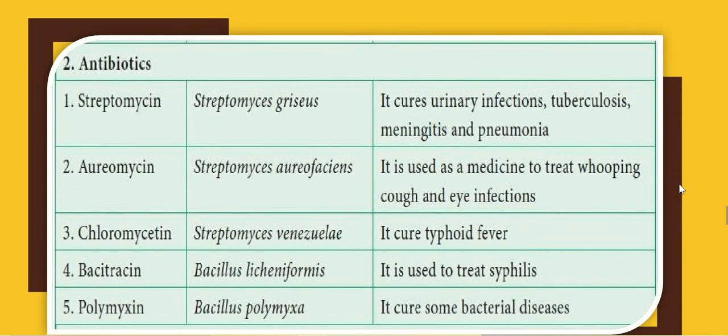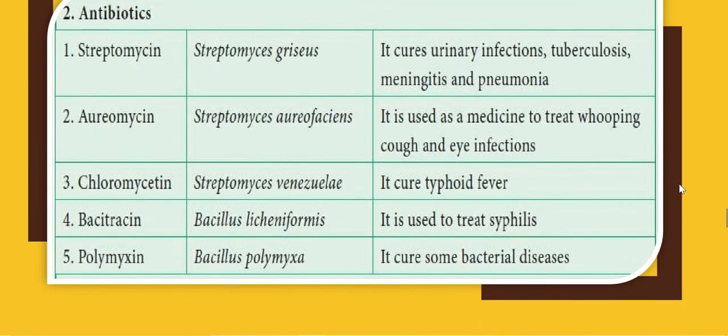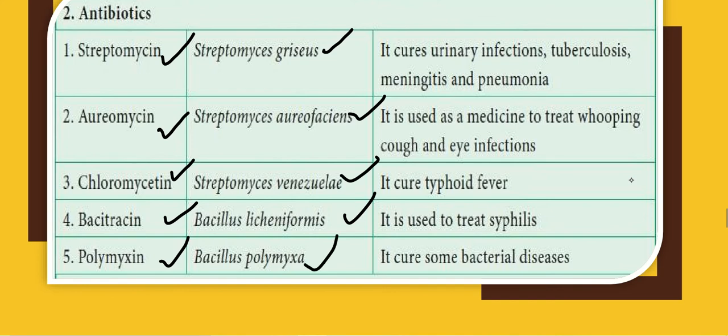Coming to next, antibiotics, again very important. What is an antibiotic? What are the antibiotics? You do not need to go into much detail. You are supposed to know only the name of the antibiotic and its source. Antibiotic, its source. You can note down this. First is streptomycin, then aureomycin, chloromycetin, bacitracin, and polymyxin.